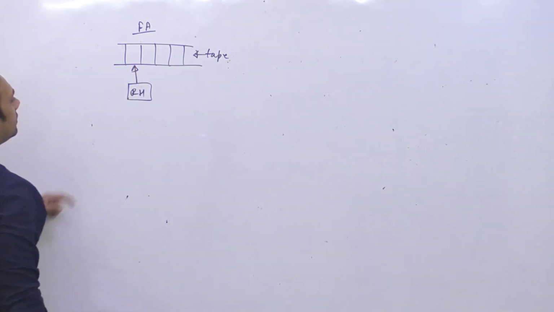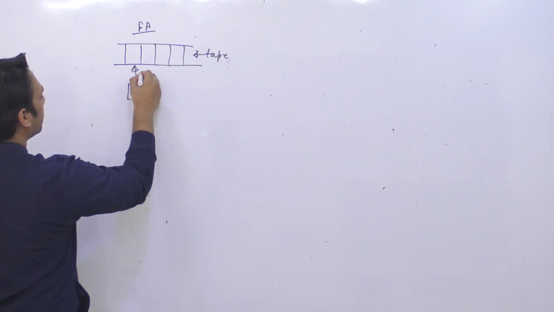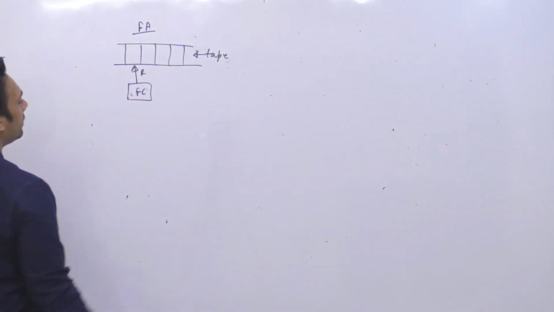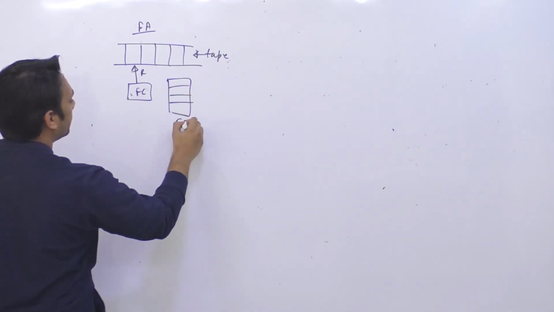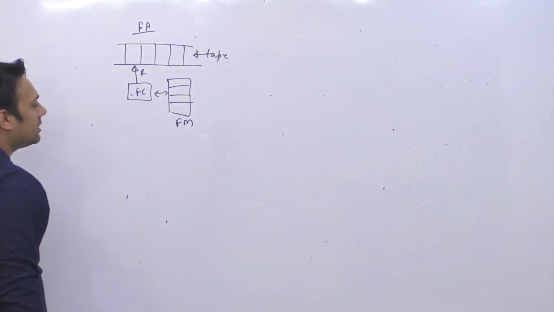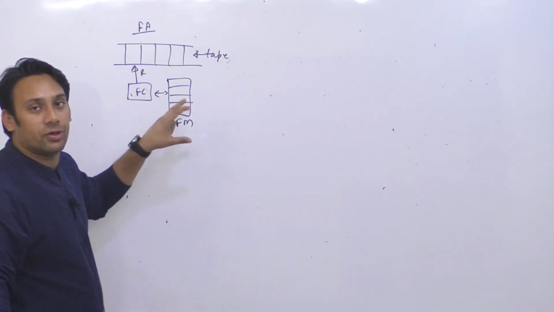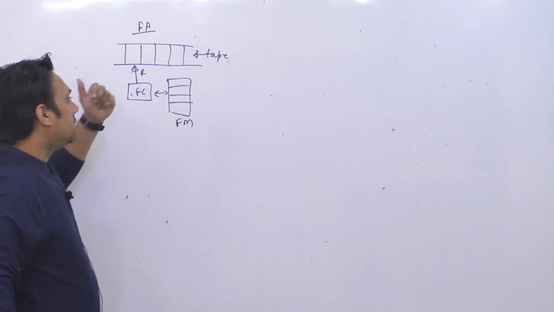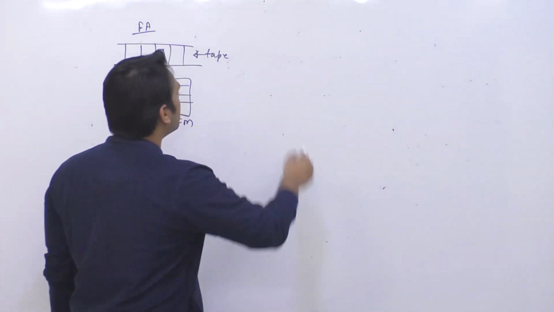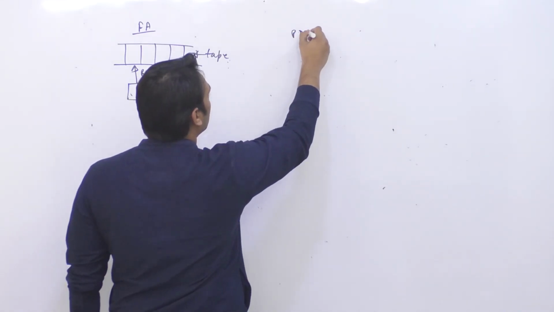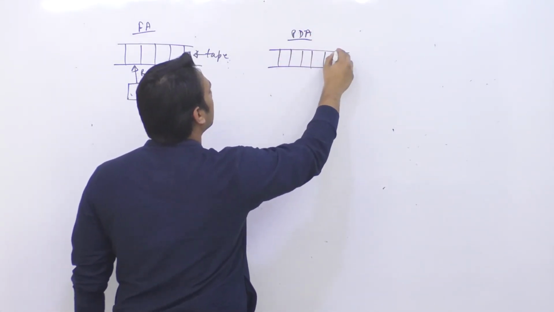It reads the symbol from the tape, and this finite control has a finite memory. Finite memory means it cannot store an infinite amount of data, it can only store a finite amount of data. So you will see what is the difference here. In case of pushdown automata, the difference is, instead of having a finite memory we have a stack.